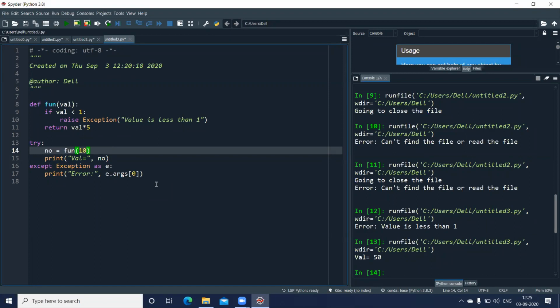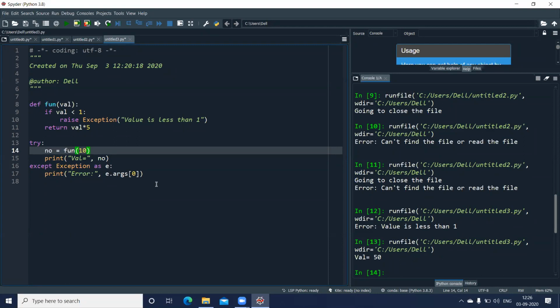One more thing. We can also create user-defined exceptions, but as that is not part of your syllabus, it is not expected that you'll be writing user-defined exceptions, and neither have we completed the topic on classes and objects. So when we complete classes and objects in Python, we'll see one example of how to create a user-defined exception.